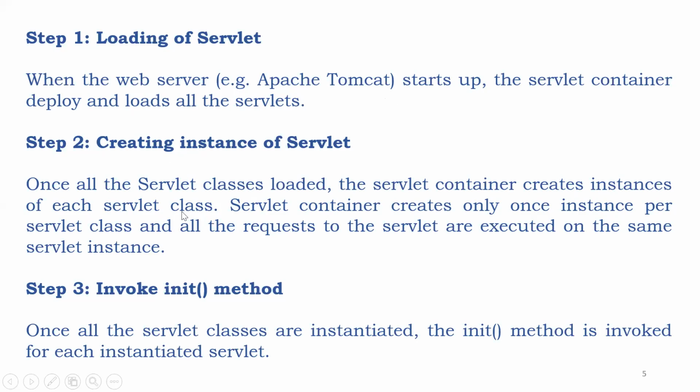Earlier, did you create an instance for an applet? The applet viewer created an instance for you, but here the servlet container, meaning Apache Tomcat or the web server, creates the servlet instance for you. Then the init method: once all the servlet classes are instantiated, the init method is invoked for each instantiated servlet.